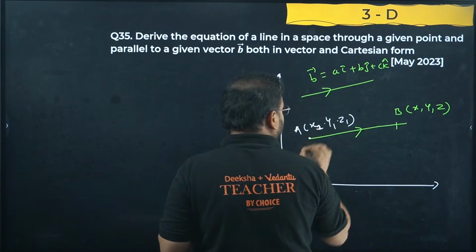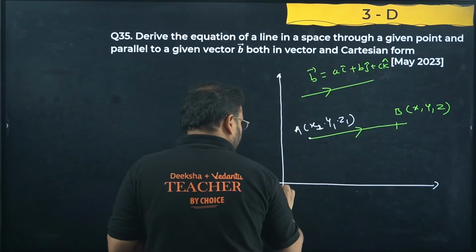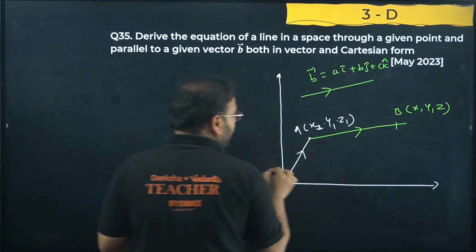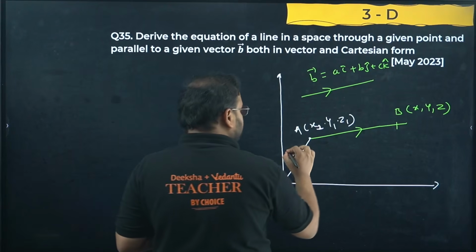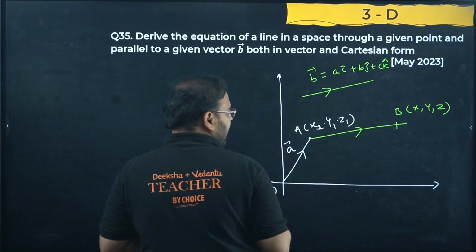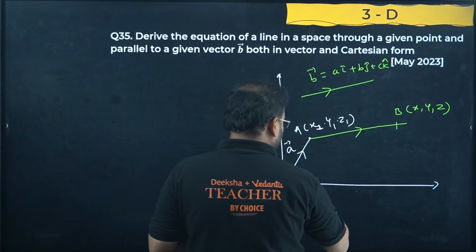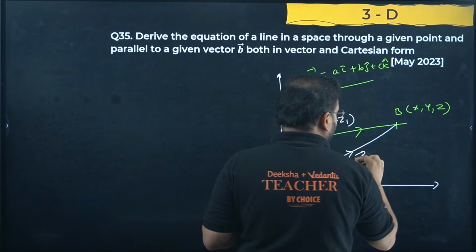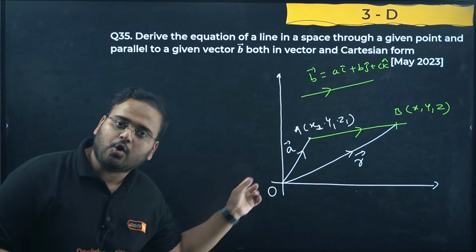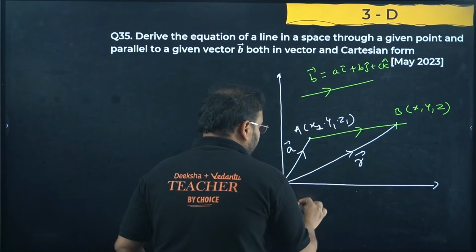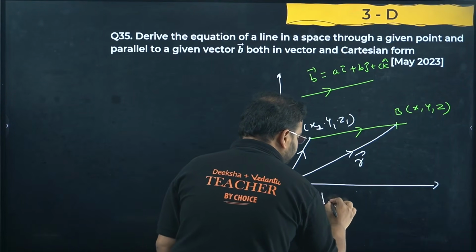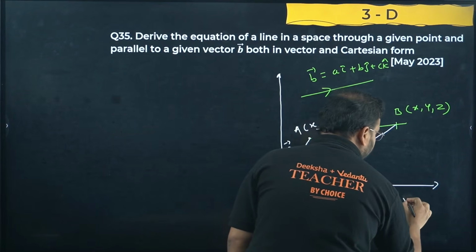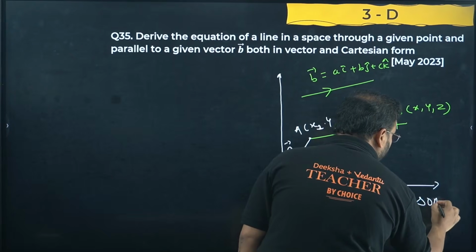Okay, guys. Now, if you join the vector OA, meaning the position vector of the point A from the origin, this can be written as vector A. And if I join the B to O, then this can be my resulting vector R as per the triangle law of addition in triangle OAB.